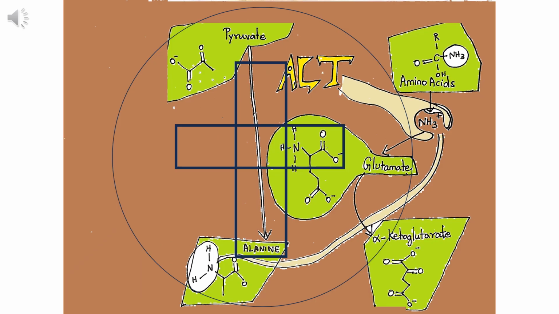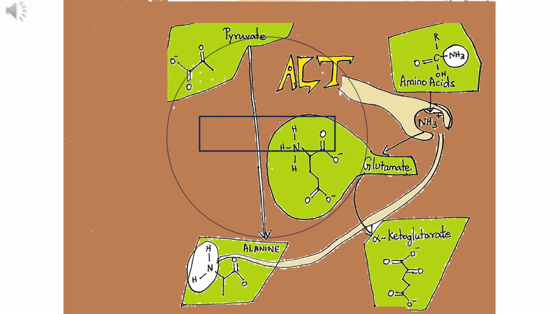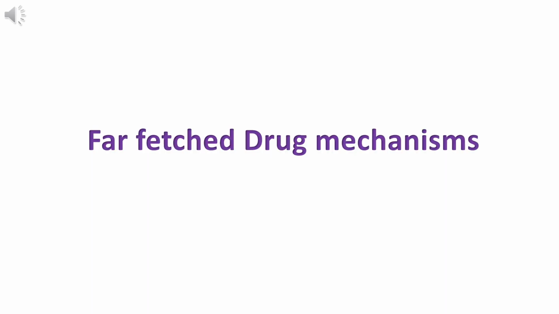I was thinking of stimulating ALT. This will cause hypoglycemia in the blood and is of no use. If we stop ALT in the muscle, then there is a chance of stopping proteolysis due to a local negative feedback mechanism, but we will have an increase in ammonia, which is toxic. So ALT will be a very indirect method of controlling diabetes, and use of ALT as a drug mechanism is far-fetched.